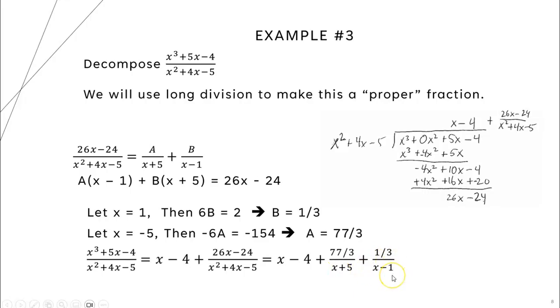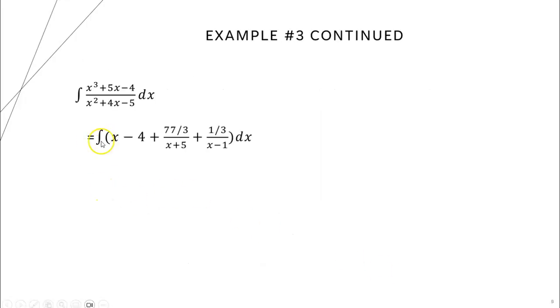So we've done the hard part, that's the decomposing. We've made it a proper fraction, and we've decomposed the rest of the fraction part. Now we need to find the integral of x minus 4 plus 77/3 over x plus 5 plus 1/3 over x minus 1. The calculus part is the easy part. The antiderivative of x is x squared over 2. The antiderivative of negative 4 is negative 4x. The antiderivative of 77/3 over x plus 5 is 77/3 times the natural log of the absolute value of x plus 5, plus 1/3 times the natural log of the absolute value of x minus 1, plus c.